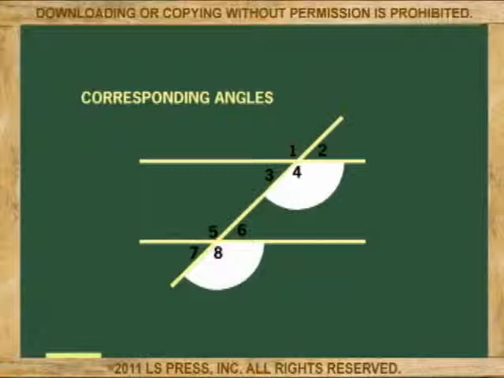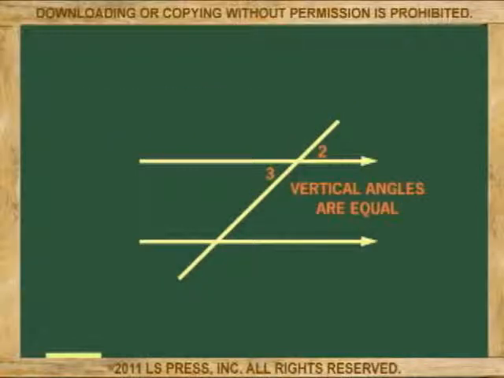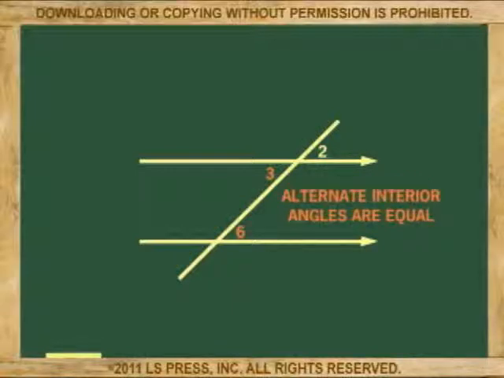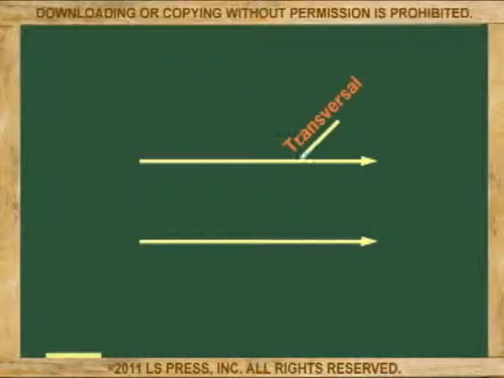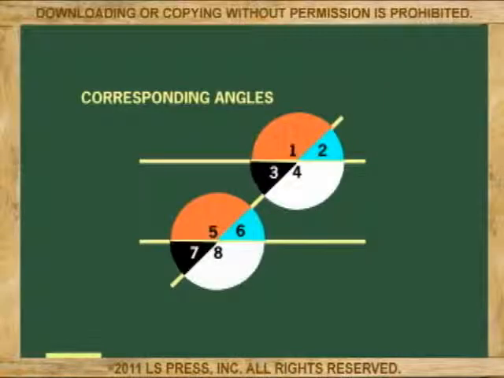as pairs. Why? Okay, we just said that angle 2 and angle 3 are equal because they are vertical, and that angle 3 and angle 6 are also equal because they are alternate interior angles. So again, by substitution, the pair of angles 2 and 6 are also equal. So we say with confidence, if two parallel lines are cut by a transversal, then pairs of corresponding angles are equal. Okay, so much for equal pairs of angles.